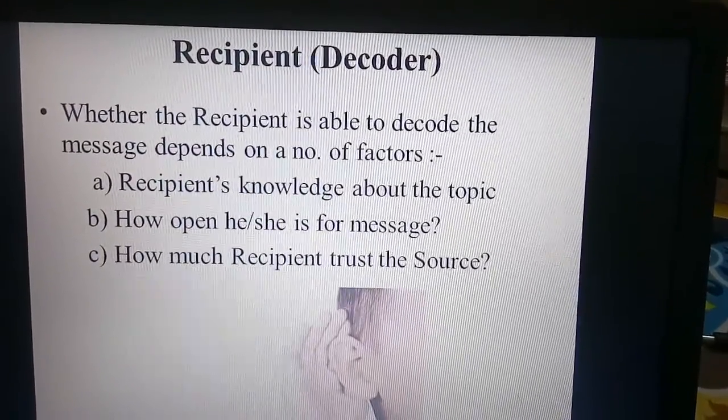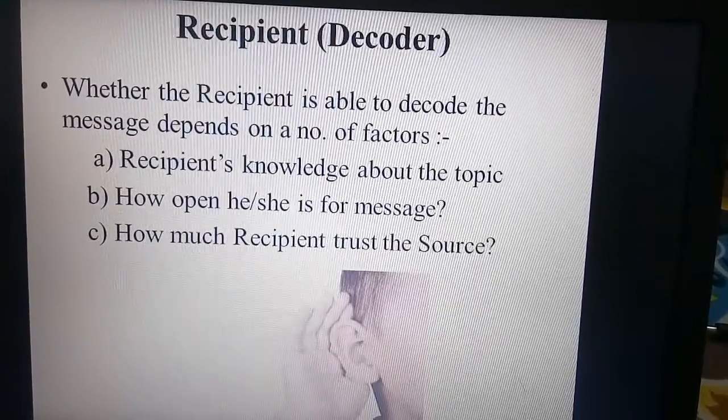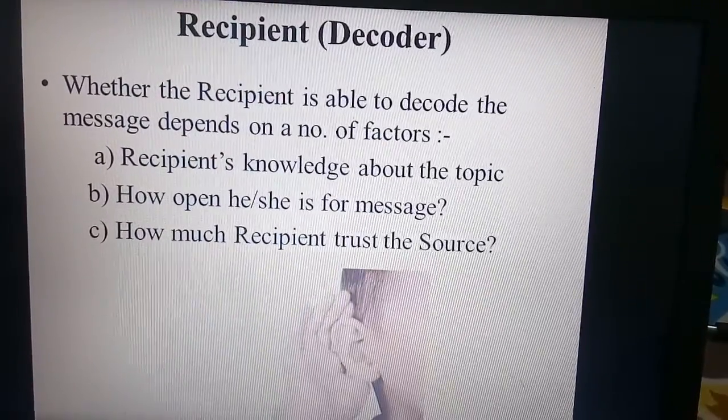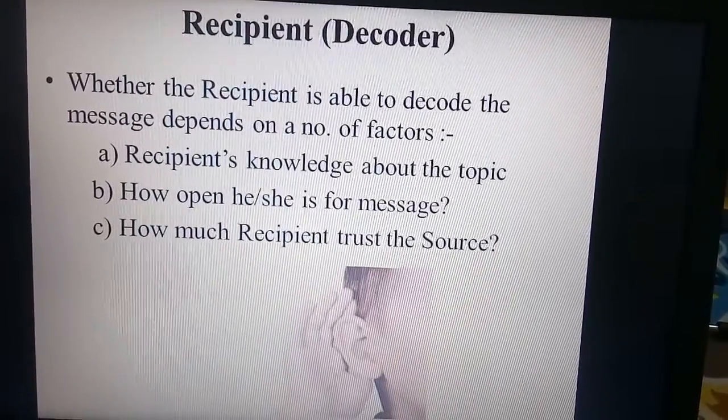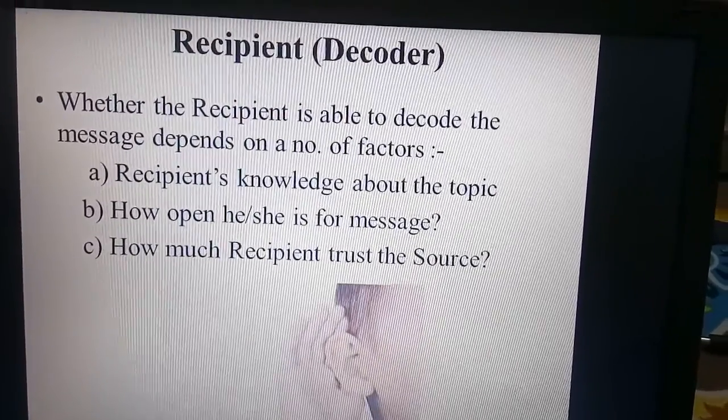Whether the recipient is able to decode the message again depends upon n number of factors. The first one is the recipient's knowledge about the topic. The next one is how open he or she is to the message. And the third is how much the recipient trusts the source.